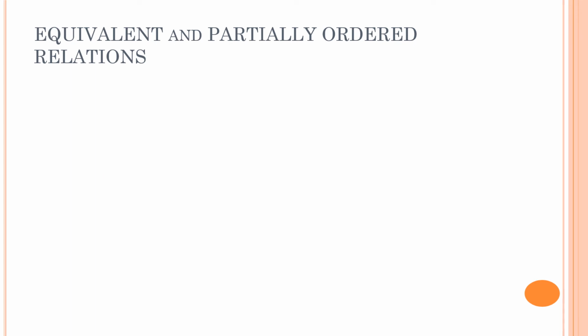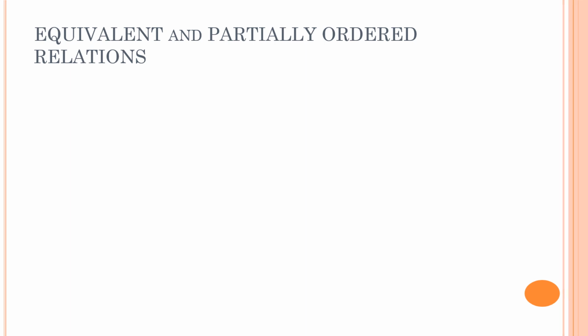Now, based on the three types of properties that we have just studied, the reflexivity, symmetricity and transitivity property, we can define two special categories of relations, which are the equivalence relation and the partially ordered relation. Before going into that, let's have a small recap. A reflexive relation is where every element is related to itself. Irreflexive relation is where none of the elements are related to itself. Non-reflexive relation means a relation which is neither reflexive nor irreflexive. Symmetric relation means for every A comma B pair, there should be a B comma A pair. Asymmetric relation means for any of the A comma B pairs, there should not be a B comma A pair.